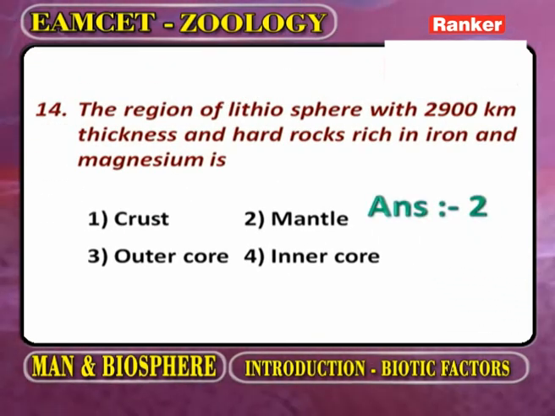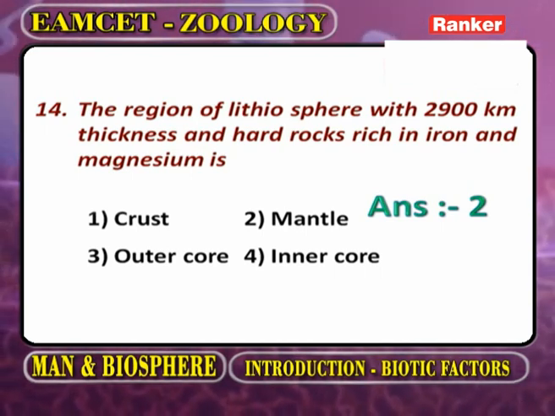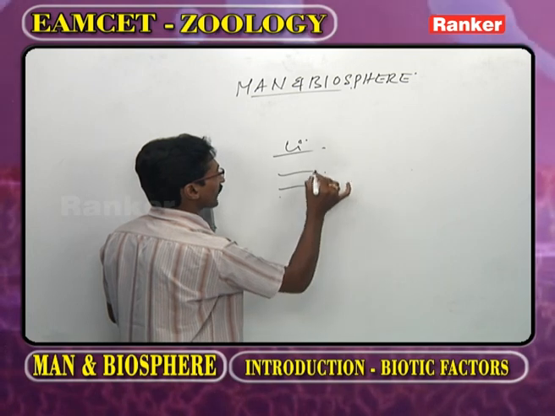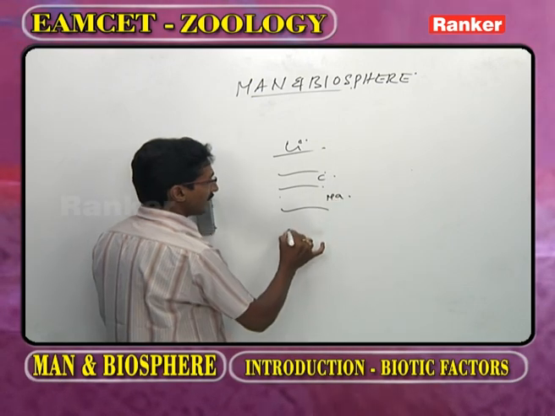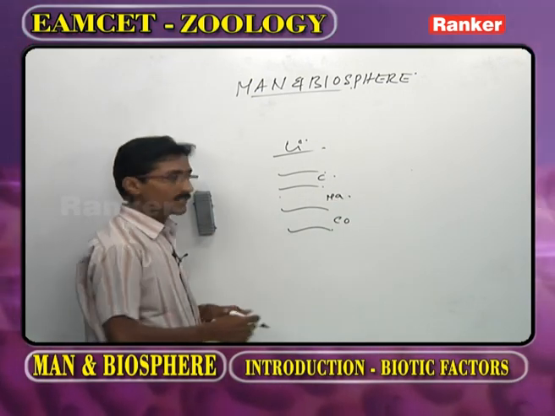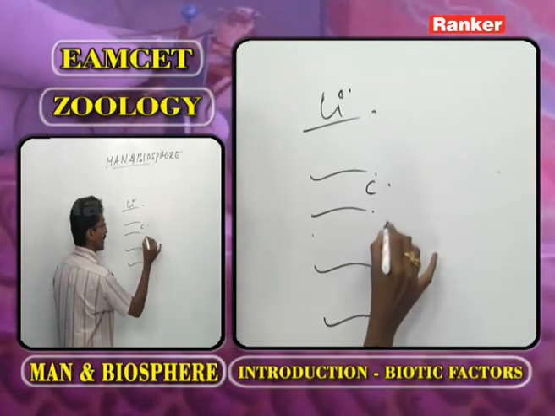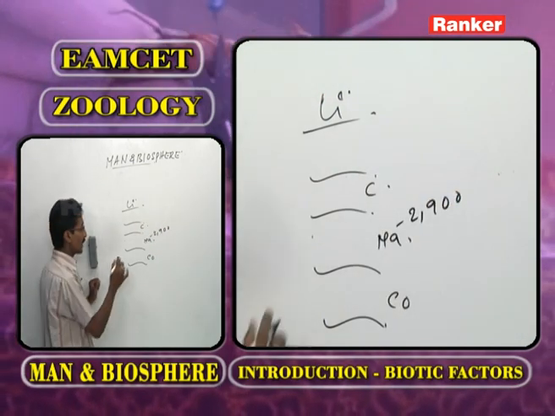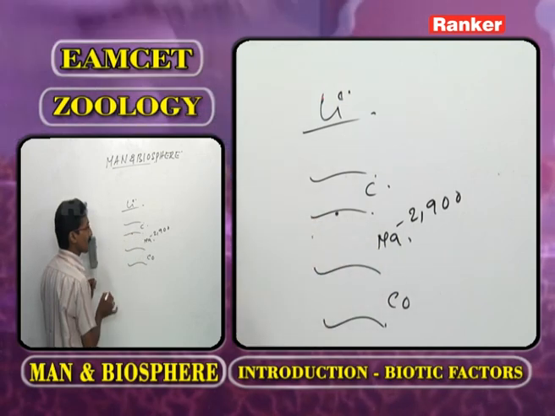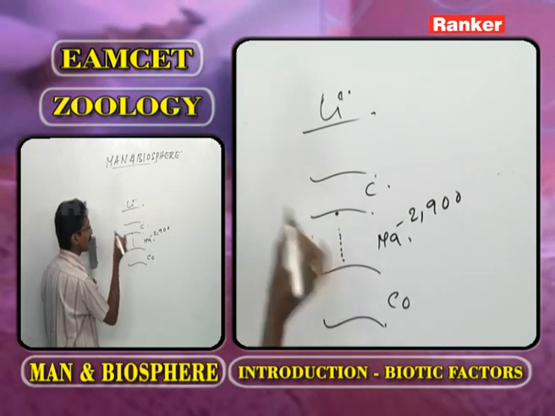Now, the region of the lithosphere with 2900 kilometers thickness. As we observe, one physical component of the earth we call the lithosphere. Generally, the lithosphere is classified into the crust, the mantle, and the core. Now as we observe the mantle, what is the thickness of the mantle? That is 2900 kilometers. This is the outer part of the mantle, and this is the inner part of the mantle.